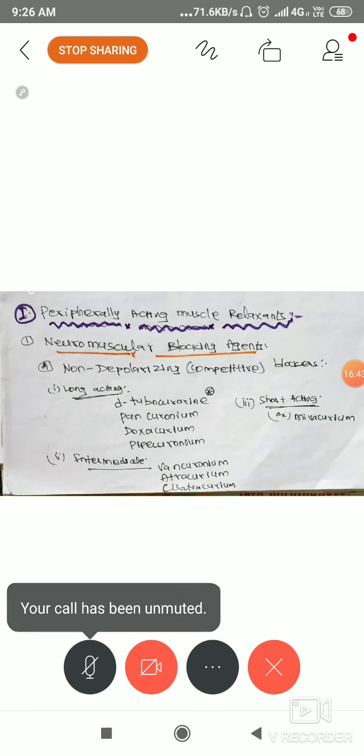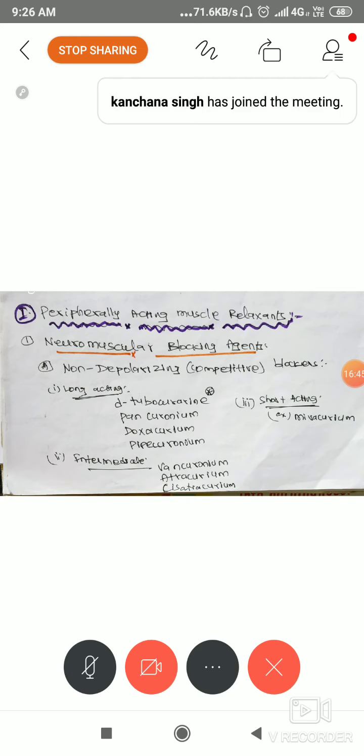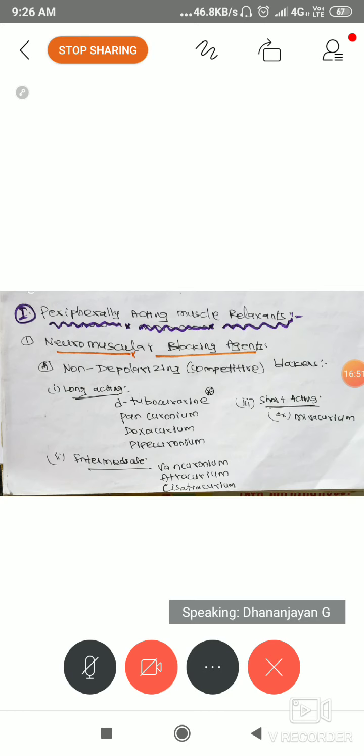Sorry. So the entry of sodium and efflux of potassium start the depolarization. That means we get muscle contraction. Here our aim is to relax the muscle, the contraction. So we want to block, we want to inhibit. That's what is given in brackets: competitive blockers of depolarization are nothing but non-depolarizing blockers.